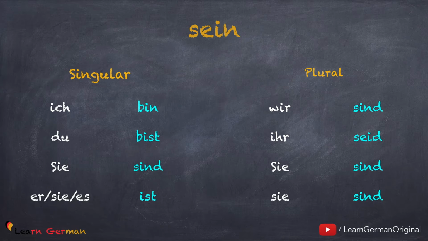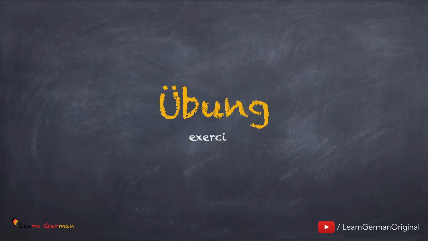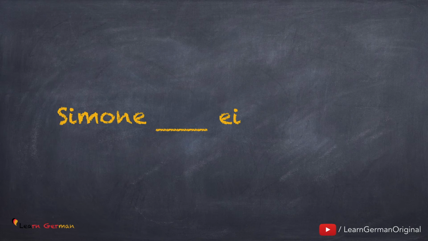Great! You just learned how to use haben and sein as Vollverb, that means as the main verb in a sentence. These verbs are also used as helping verbs. This we'll be discussing in a different video. Now it's time for Übung. You have to fill in the blank with the correct verb. Don't forget to conjugate it. And here's the first one.